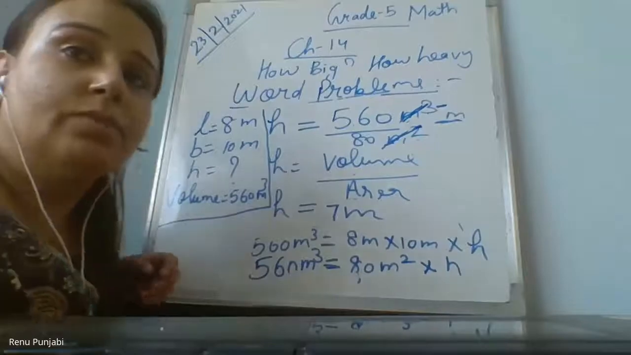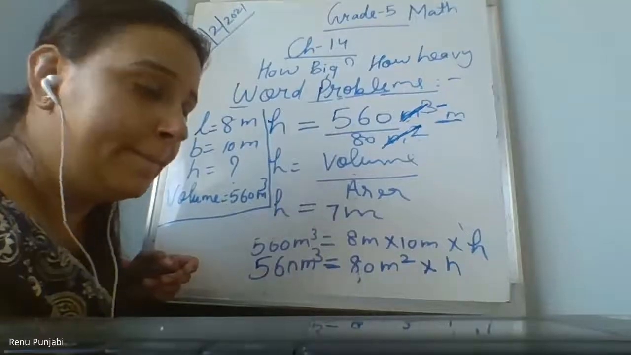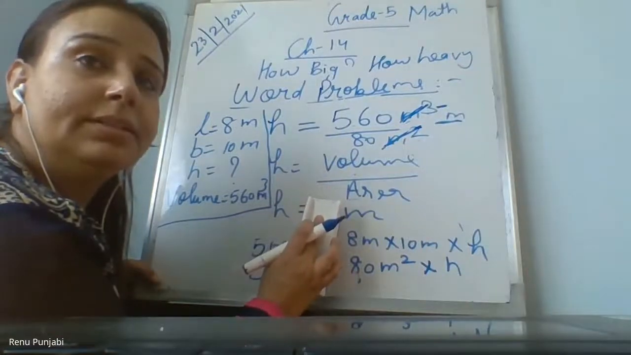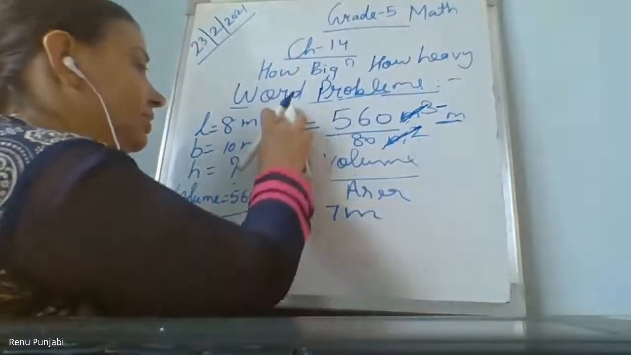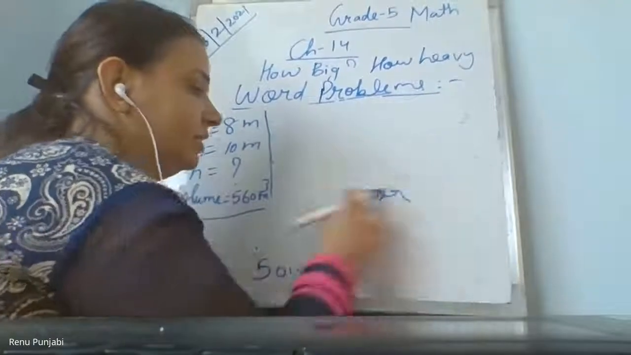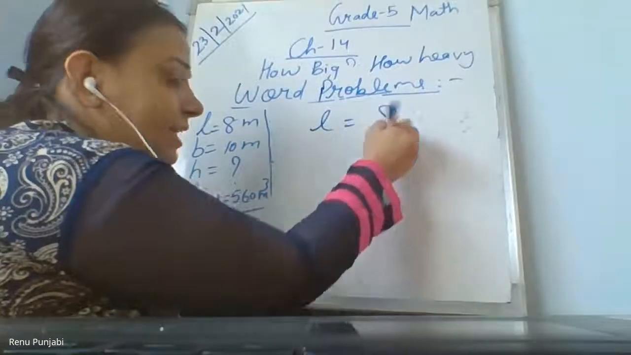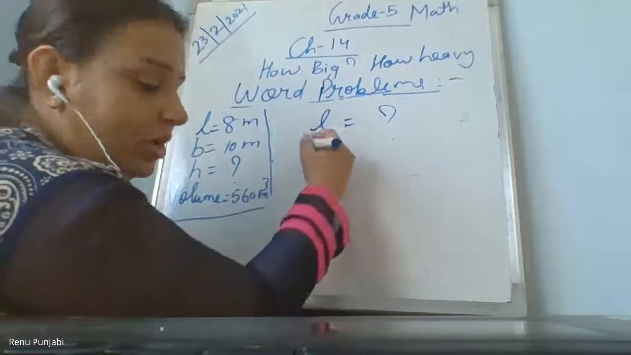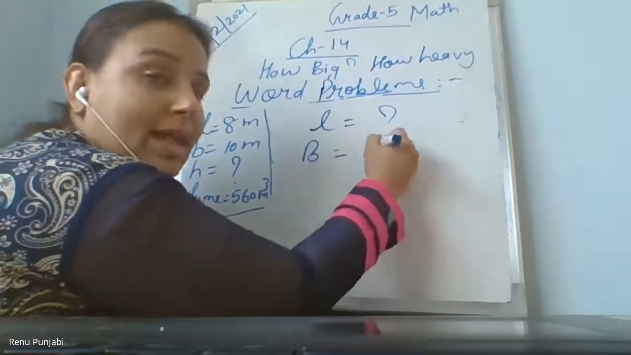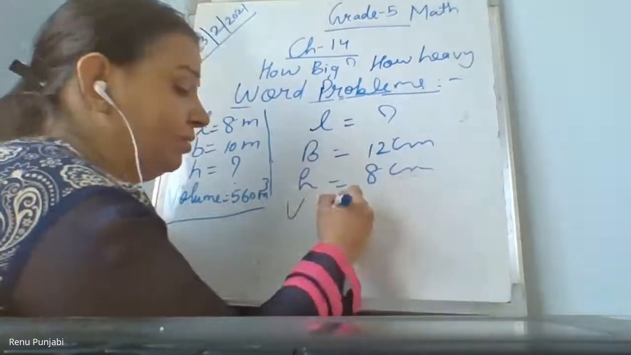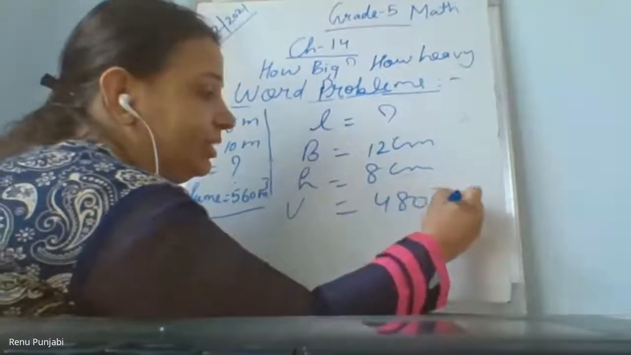Can I erase this, children? Yes, ma'am. Okay. Suppose the length is not given, for example. If length is not given, breadth is given, that is 12 centimeter, and the height is given 8 centimeter, and the volume is given 480 centimeter cube.